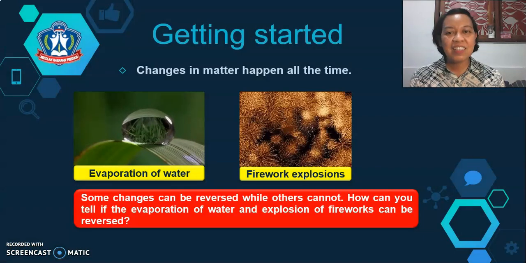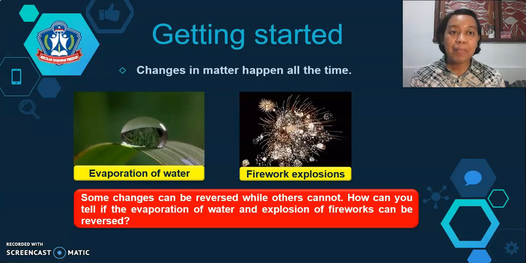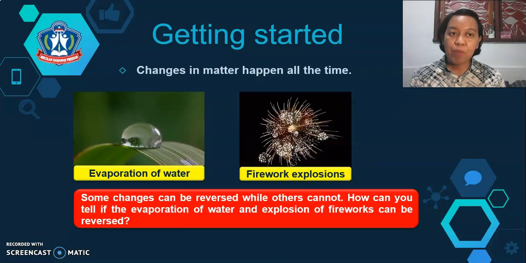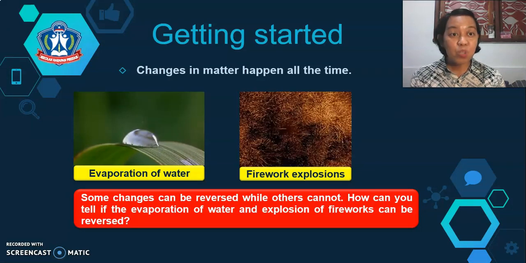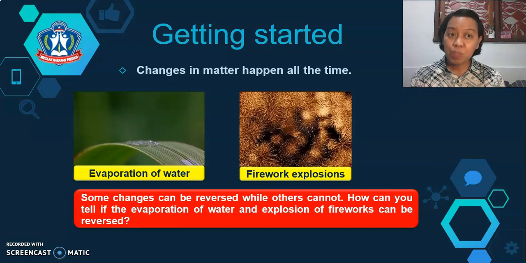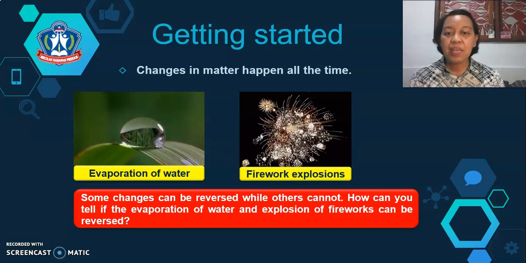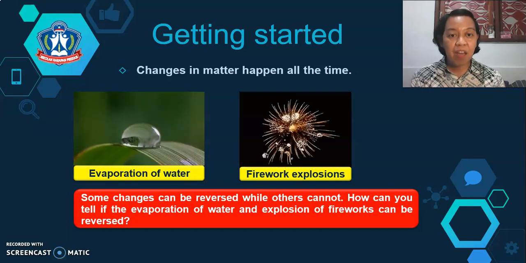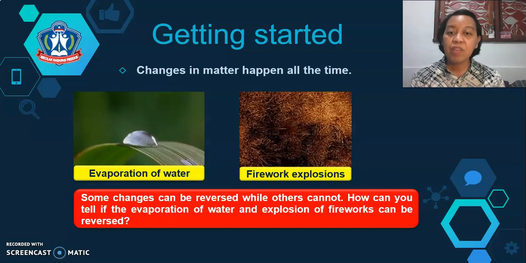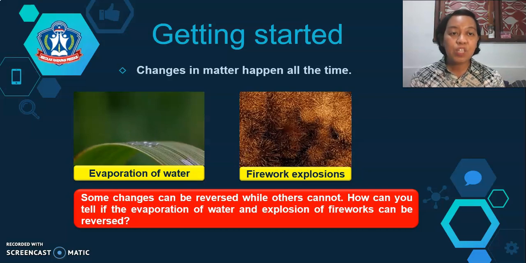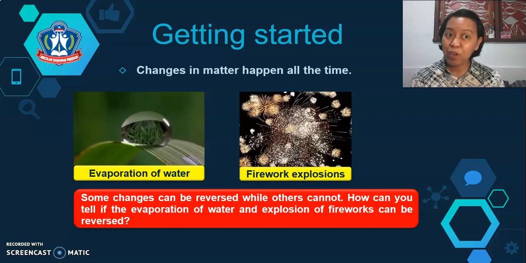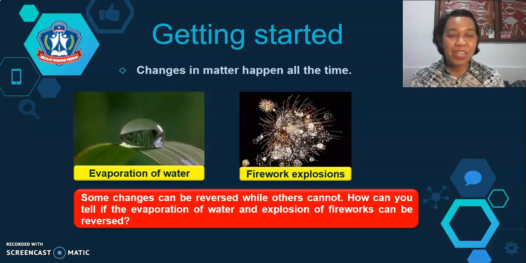To get started, changes in matter happen all the time. Evaporation of water can take place quietly, while firework explosions can take place loudly. Some changes can be reversed while others cannot. How can you tell if the evaporation of water and explosion of fireworks can be reversed? Let's try to find out as we go along.